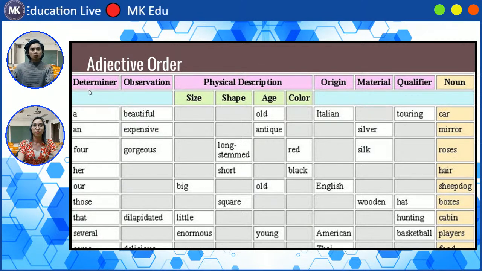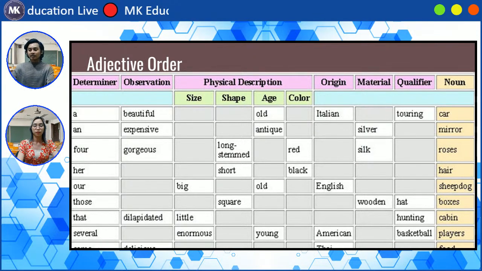So we start with our determiner. These are determiners like your articles, your quantitatives, or some predeterminers. Your observations, so these are what you can see, the physical descriptions like the size, shape, age, color, the origin or where it came from, or what part of the world it is, material, what it's made of, and qualifier. These qualifiers are a special thing that we will talk about later.